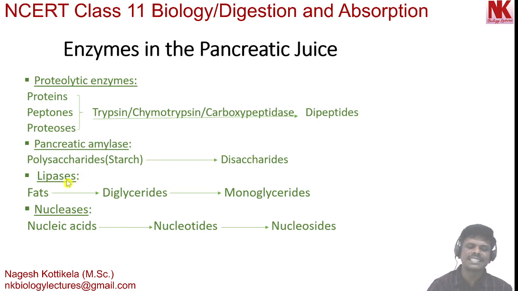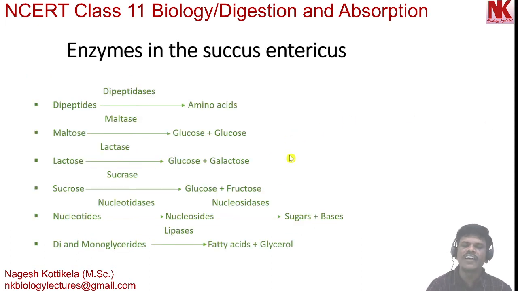Now, lipases. Lipases act on lipids, fats. These enzymes break down fats into diglycerides and then into monoglycerides. After that, nucleases are the enzymes which break down nucleic acids into nucleotides and nucleosides. Let's continue here how the final complete digestion occurs.